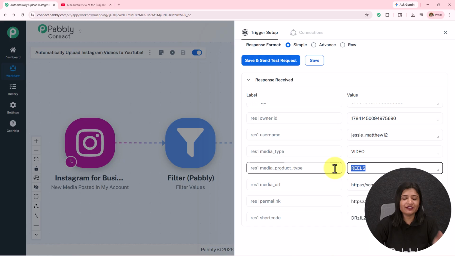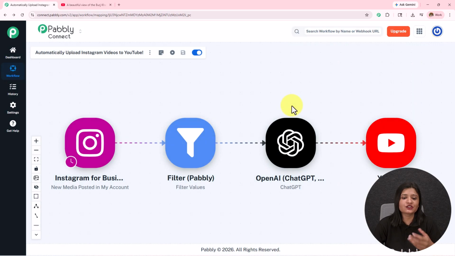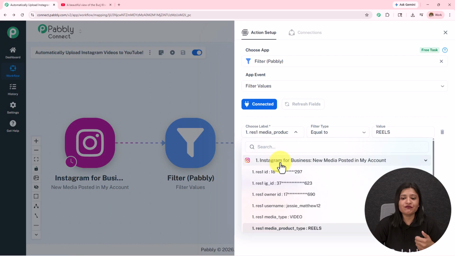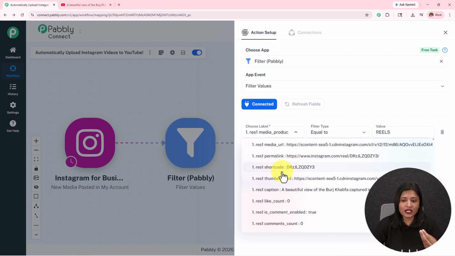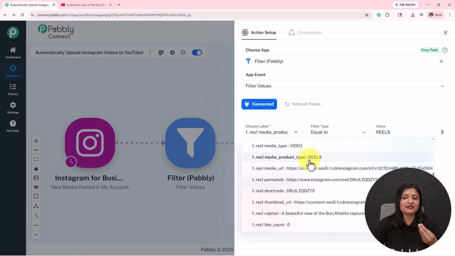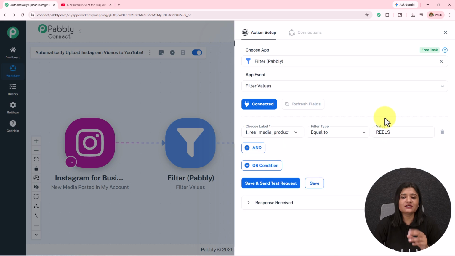I want that whenever I post a reel on my Instagram, it should be shared to my YouTube as a short. So for that, in the next action application, I have selected a filter, and in this label I have mapped the media product. Here the media product type is reel. The filter type will be equal to, which means whenever the media product type is equal to the value which I have manually entered, reels, then this video will be posted to my YouTube channel.